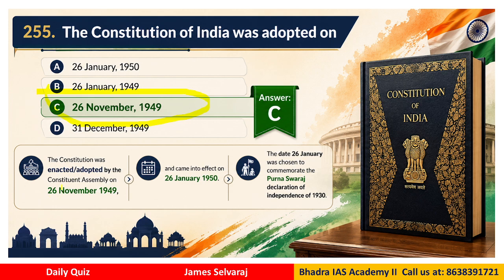It was actually adopted by the Constituent Assembly on 26th November 1949, but came into effect on 26th January 1950. So why was 26th January chosen? To celebrate Purna Swaraj, the declaration of independence of 1930, right? So that is the context in which we selected 26th January as the date.